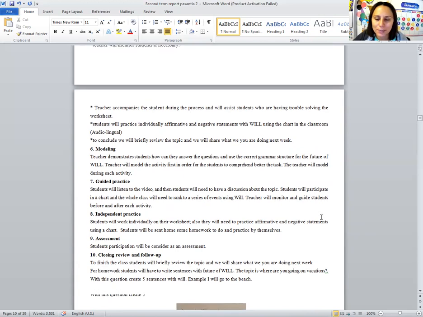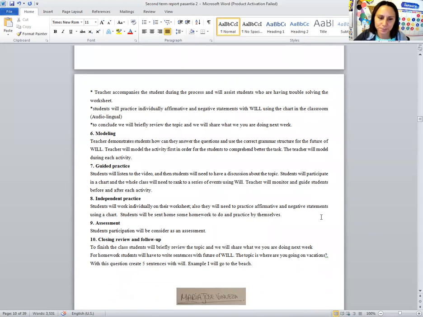For the independent practice, students will work individually on their worksheet and also practice affirmative and negative statements using a chart. Students will be sent home with homework to do the practice by themselves. Here we have a little homework that they will need to do by themselves.